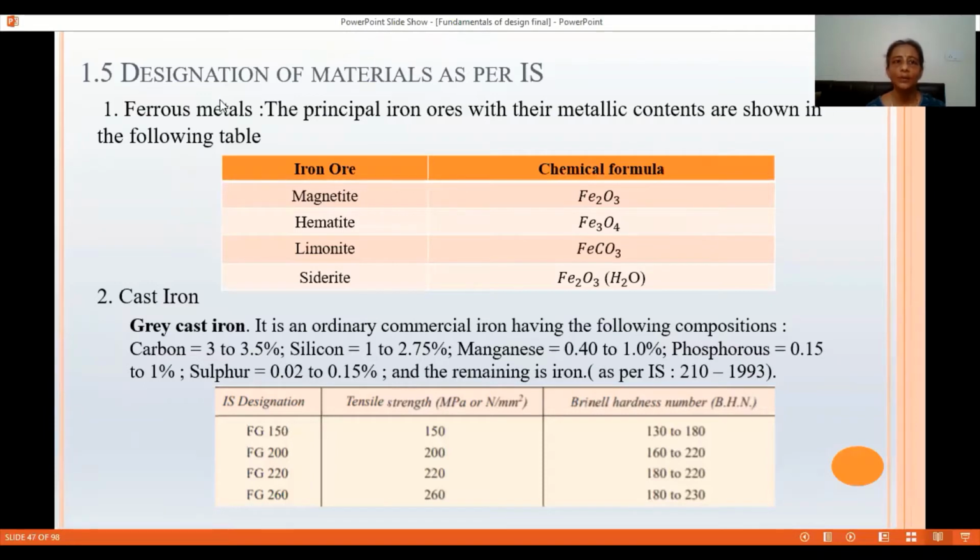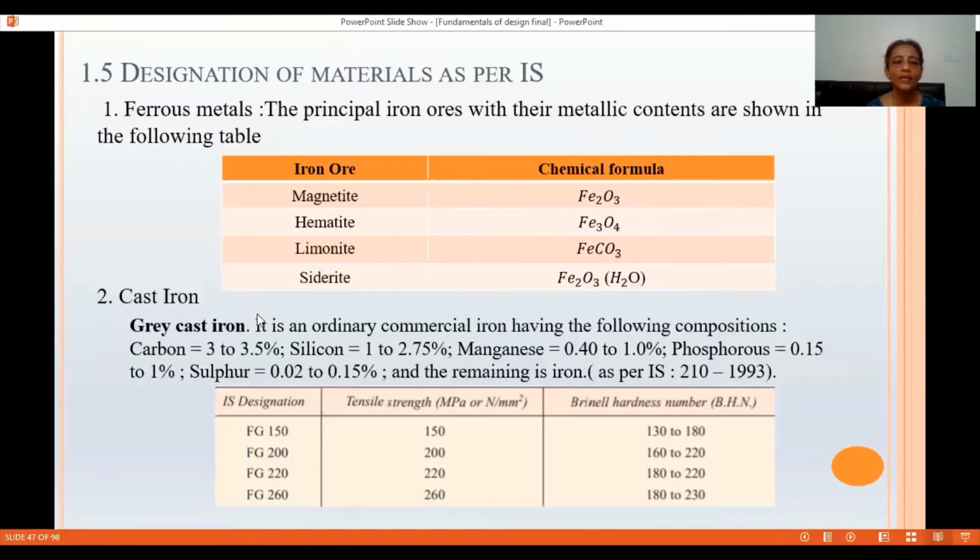Next, we will study today the designation of materials as per Indian Standard. First in that are the ferrous metals. These are the principal iron ores with their metallic contents, which are shown in the table. What we get from iron ores are magnetite, hematite, limonite, and siderite, and these are their chemical formulas: Fe2O3, Fe3O4, FeCO3, and Fe2O3 with water.